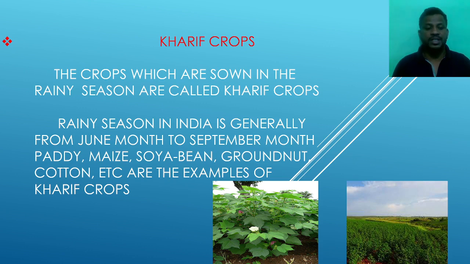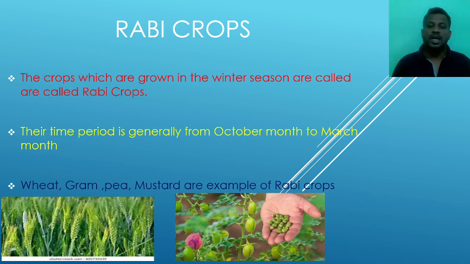Here in India, the rainy season is generally from the month of June to the month of September. In between June and September, we cultivate paddy, maize, soya beans, groundnuts and cotton. These crops are cultivated in the rainy season. These are examples of Kharif crops.